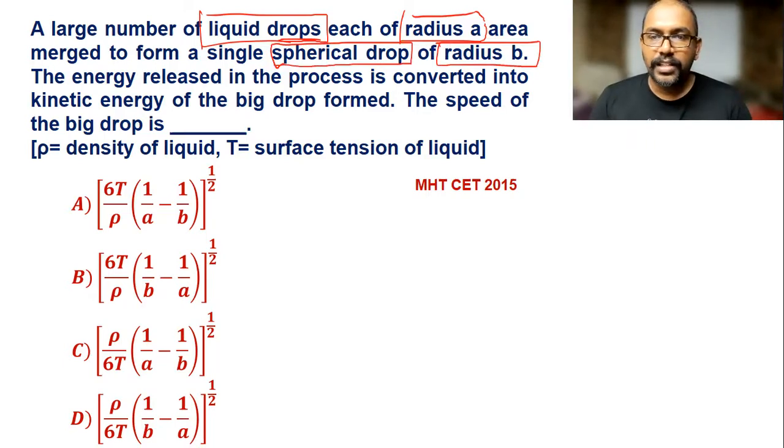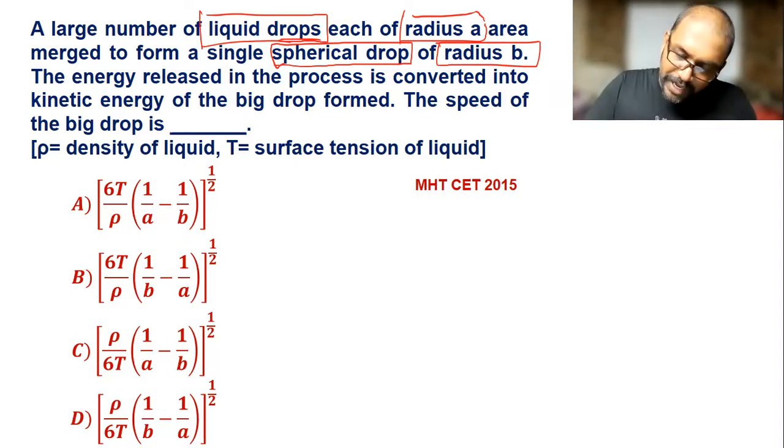The energy released in the process is converted into the kinetic energy of the big drop. Find the speed of the big drop. So we have to find the energy released in the process and the kinetic energy, and then equate both to get the speed of the big drop.